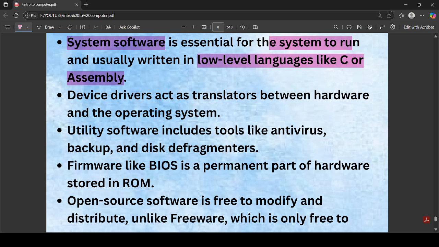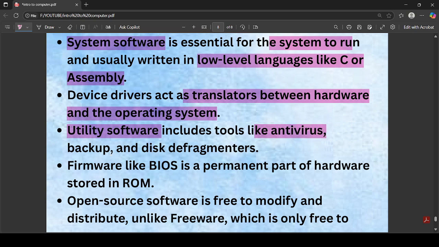As I already said, a device driver acts as the bridge between the operating system and hardware. So yeah, it acts as a translator between the operating system and hardware. And utility software includes tools like antivirus, backup, and disk defragmentation or disk cleanup. These are all the tools that are included in utility software.